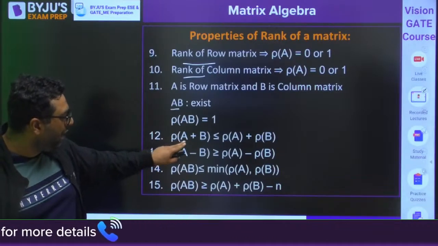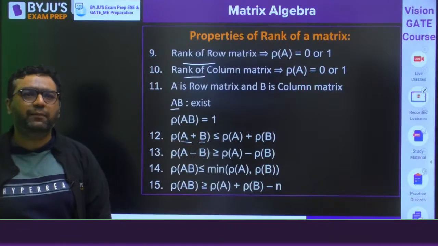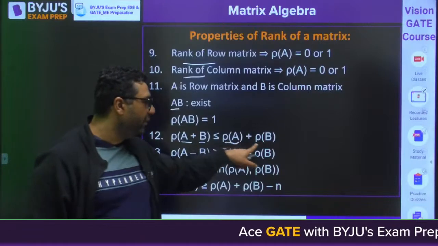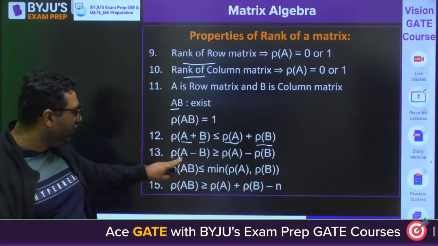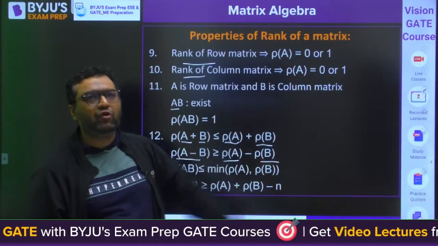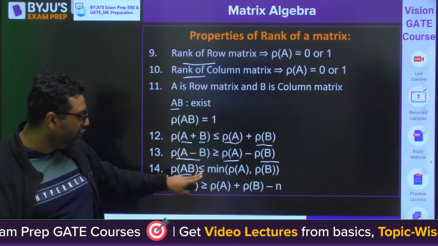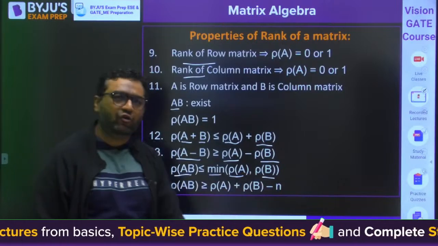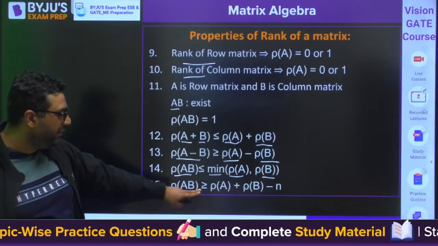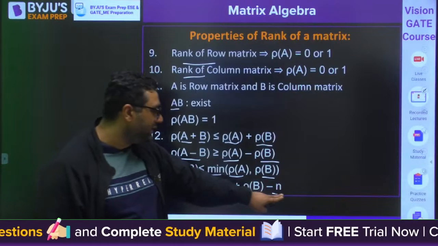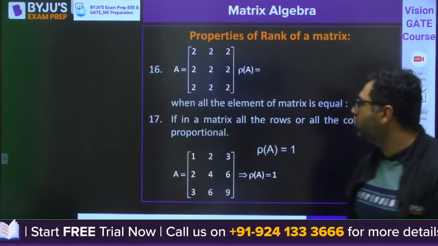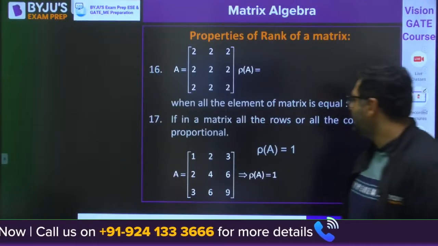And if you are going to have addition of two matrices A and B, then my dear, rank of A plus B would always be less than or equal to rank of A plus rank of B. Similarly, rank of A minus B will be at least rank of A minus rank of B. Then rank of AB will always be less than or equal to the minimum of rank of A and rank of B. Then rank of AB will be at least rank of A plus rank of B minus n, where n is the order. Okay.